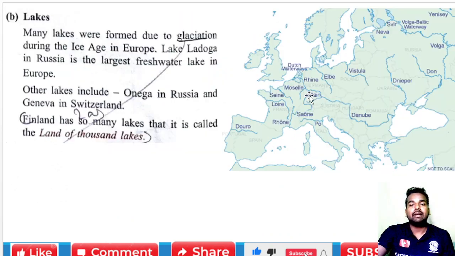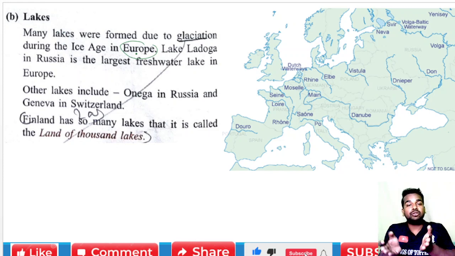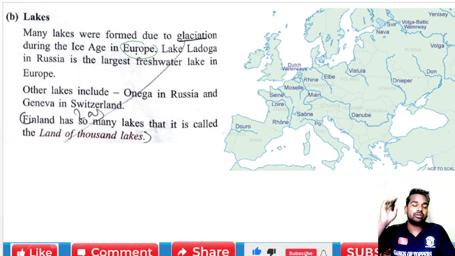Okay, and after that the lakes. Many lakes were formed due to glaciation during the ice age in Europe. Lake Ladoga is very important.